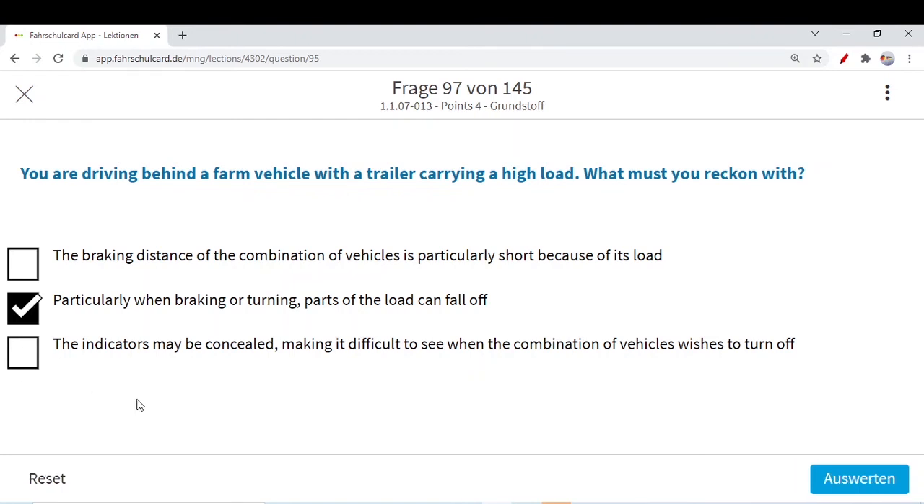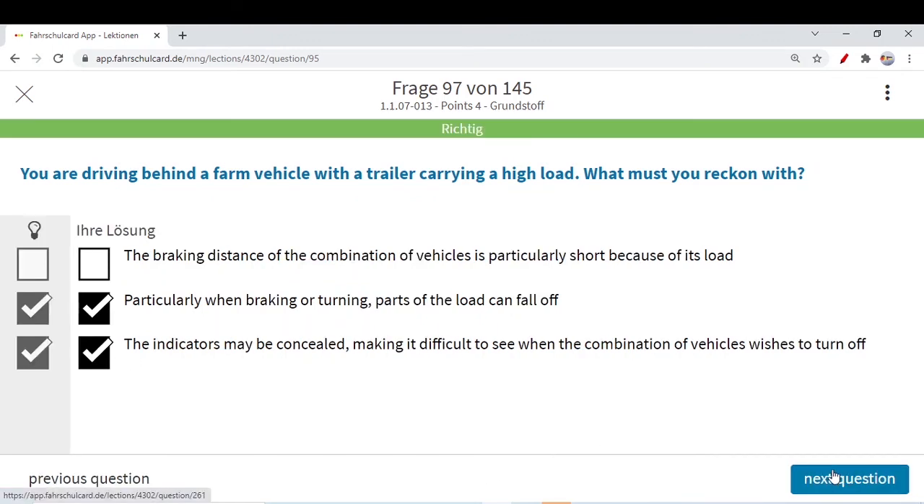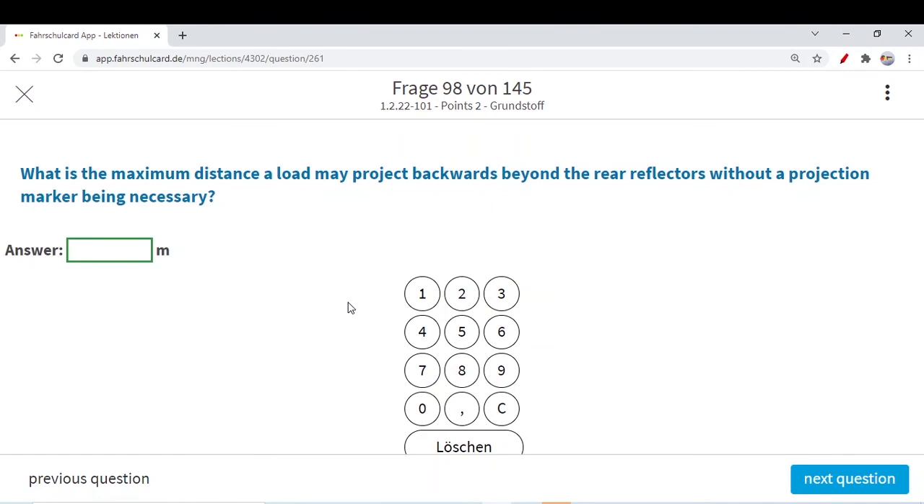The indicator may be concealed. This we have already seen many times. The indicator may be concealed, making it difficult to see when the combination of vehicle wishes to turn off. Maybe there is some dirt on the indicator, or maybe the heavy load is protruding towards the indicator. You cannot see the indicator in time. So anyhow, any possibility is there. Let's move to the next question.